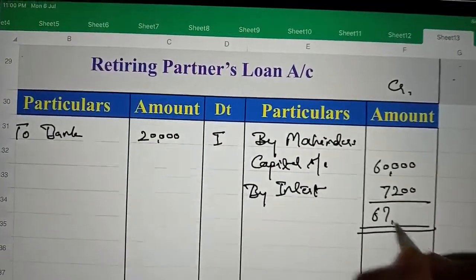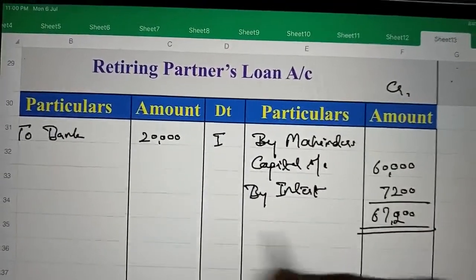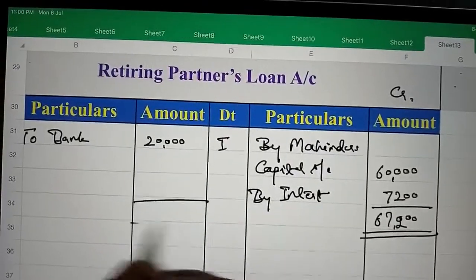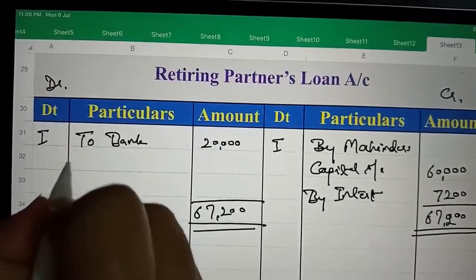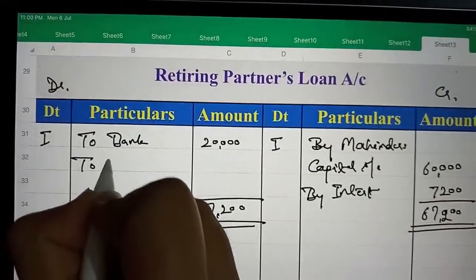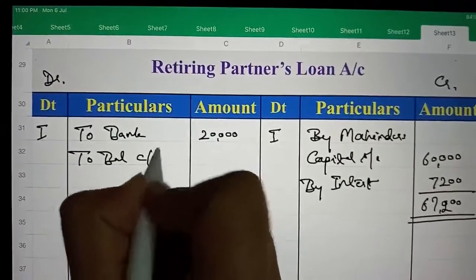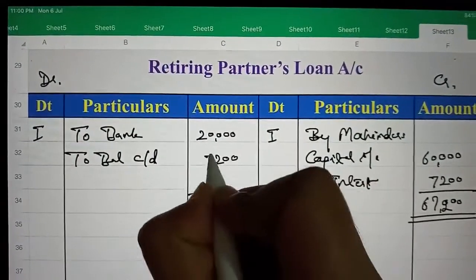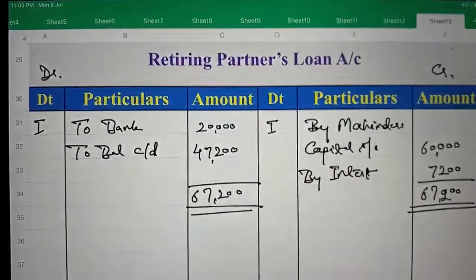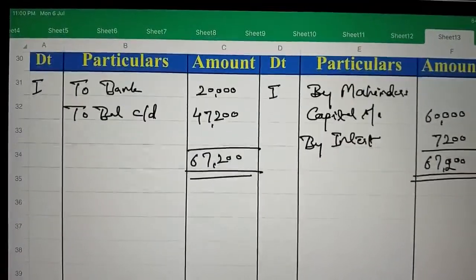Now we will total it, it is 67,200, and it will be the balance carried down. 47,200 will be the balance.